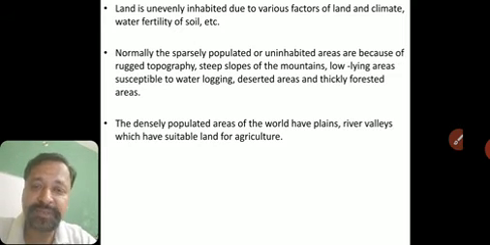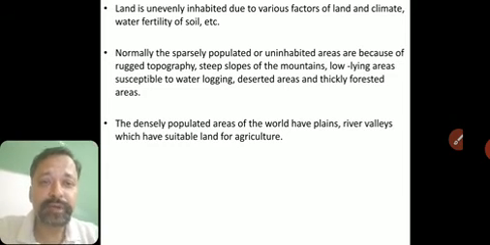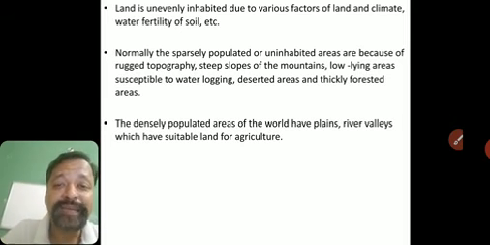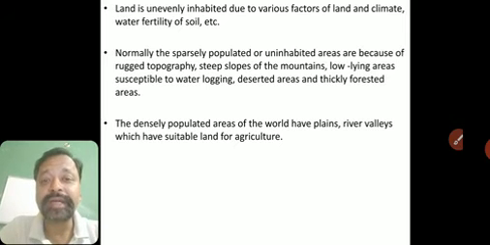So generally plains, because the land is very fertile and there they can do agriculture. River valleys, of course, river is there, water is there, land is there, so they can do agriculture here also. So this is one of the benefits, we can say. Because of these features, these places are densely populated. Which places? Generally plains and river valleys. Fine.